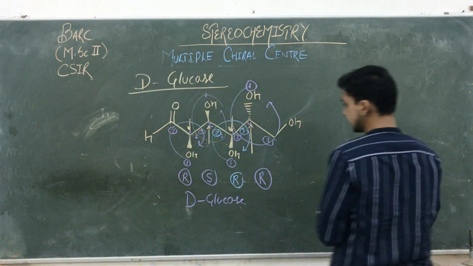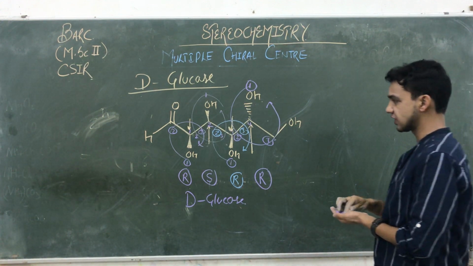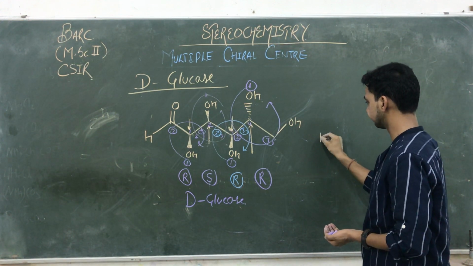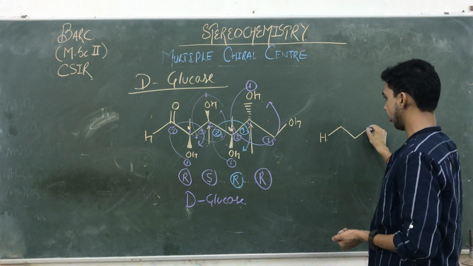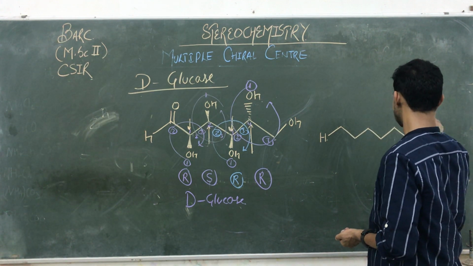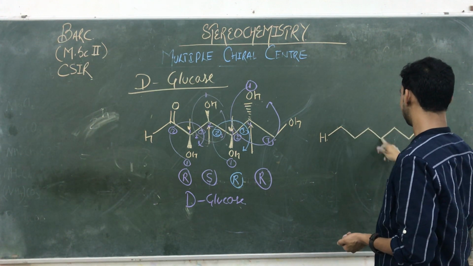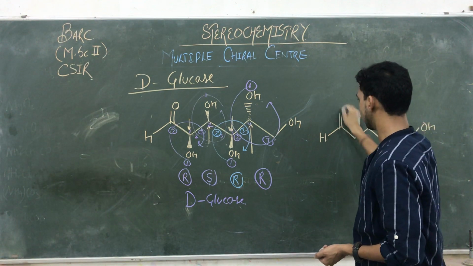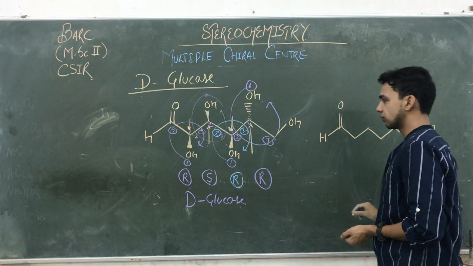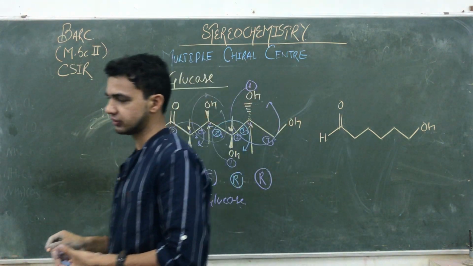Then if you change its configurations, अगर इसका configurations जरा change करें, that one is H. This is OH, 1, 2, 3, 4, 5, 6. The double bond will remain the same. Okay. So हम यहाँ पे इसकी configuration changes को देखेंगे.